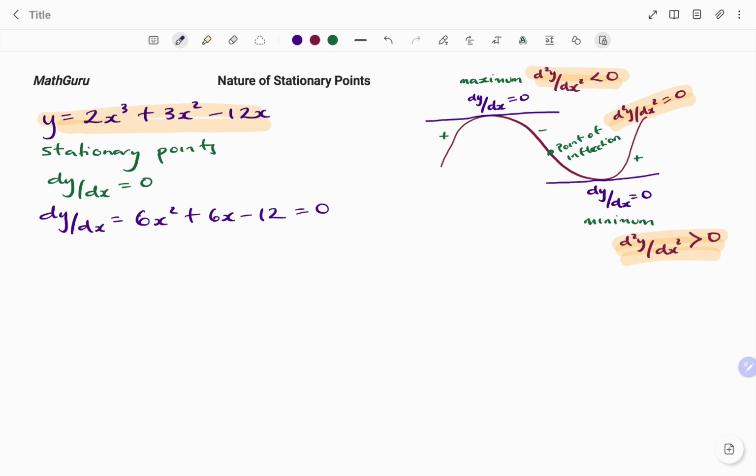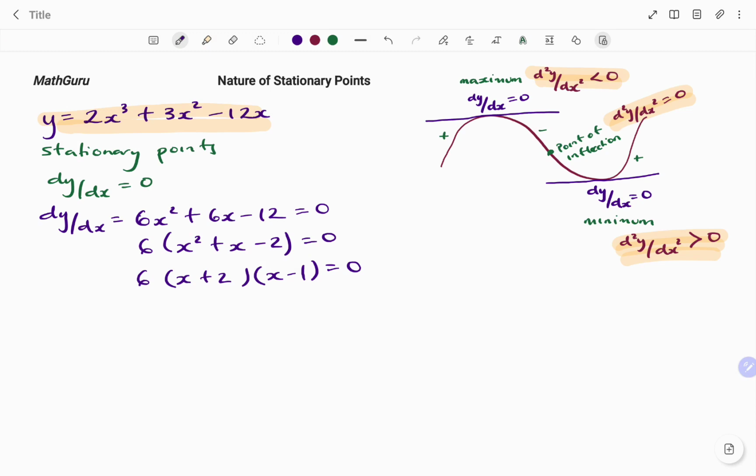So I'm going to solve. I'm going to have my common factor, that's 6, in bracket, x squared plus x minus 2 equals 0. If I factorize further, I have 6, open my 2 brackets, equals 0. So I have that as x plus 2, x minus 1. That's me factorizing my trinomial.